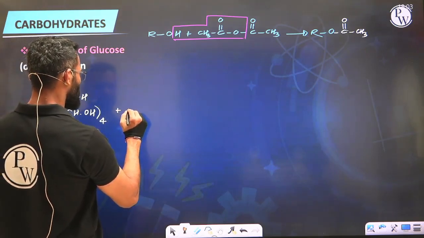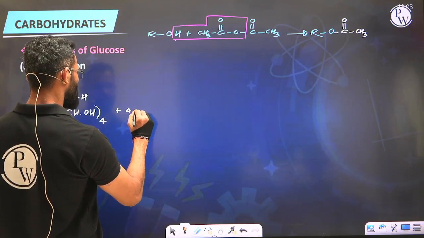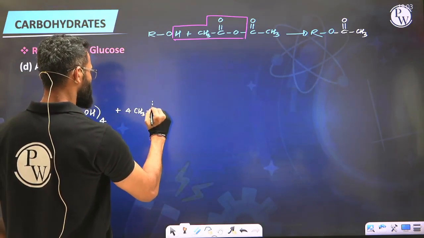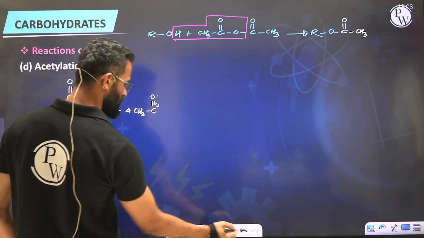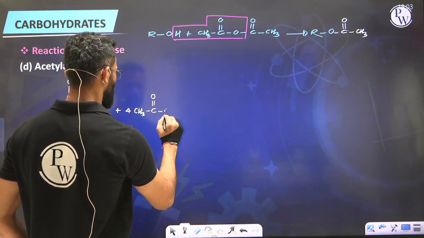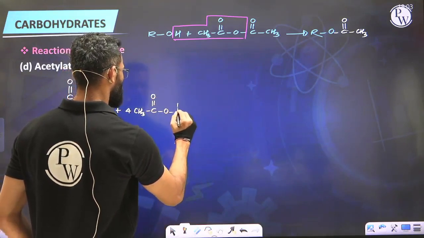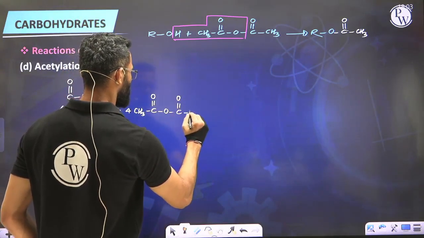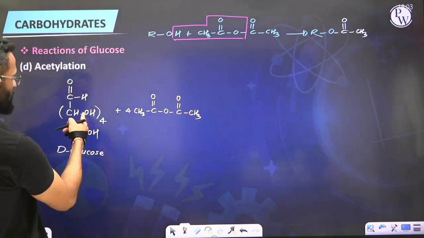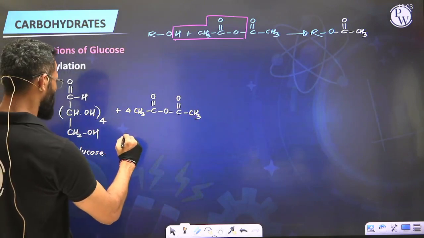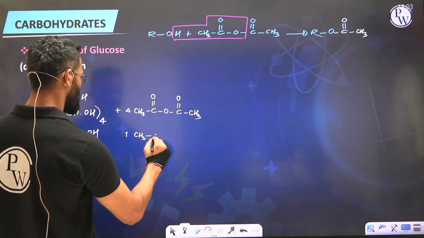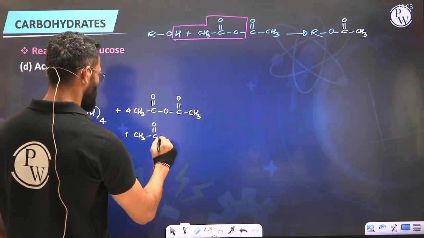For our convenience, I'm writing like this. 4 I'm writing here together: CH3, C double bond O, O, C double bond O, CH3. This is 4 equivalents of acetic anhydride, which I've written against these 4 secondary OH groups, and 1 I'm putting here. So altogether 5 molecules.